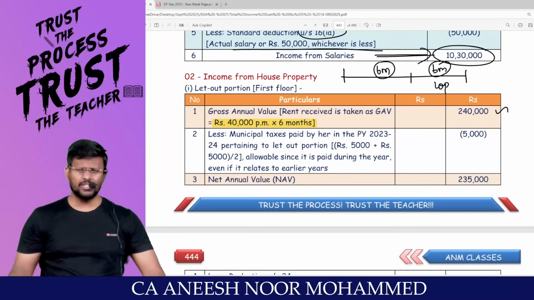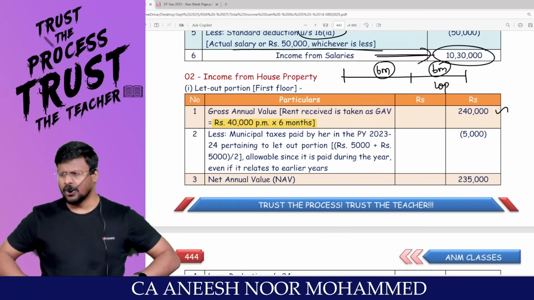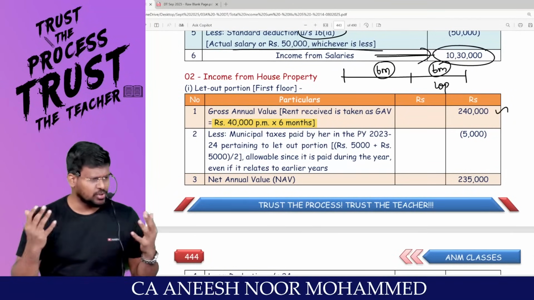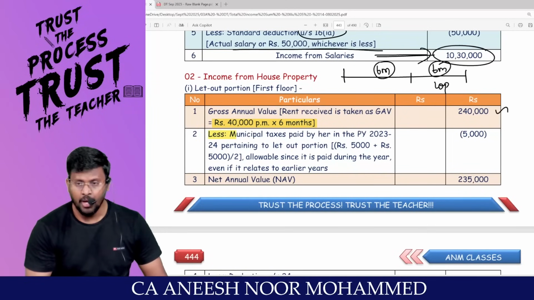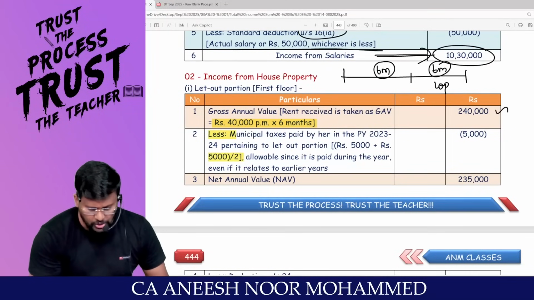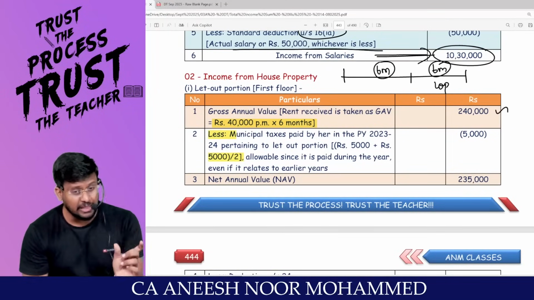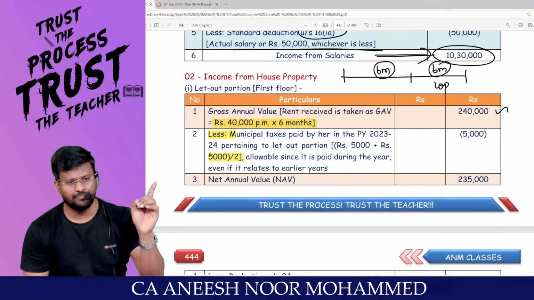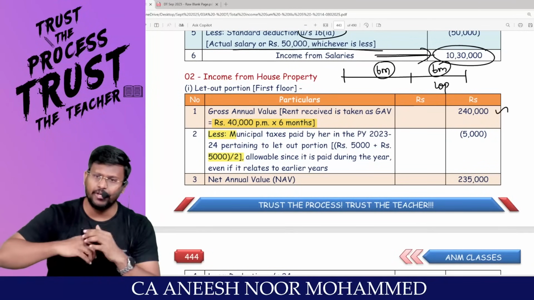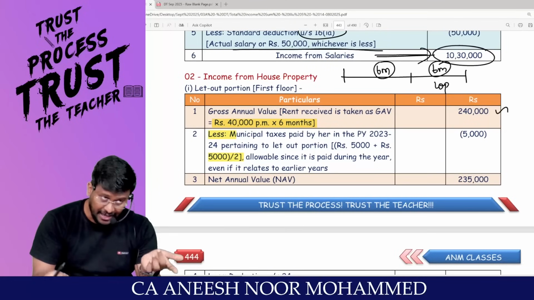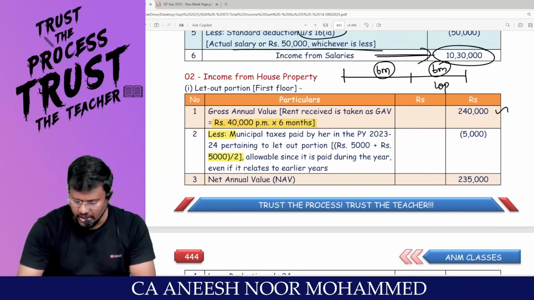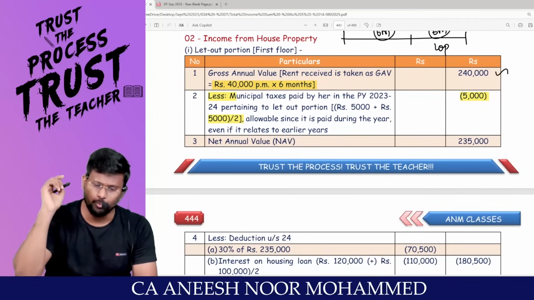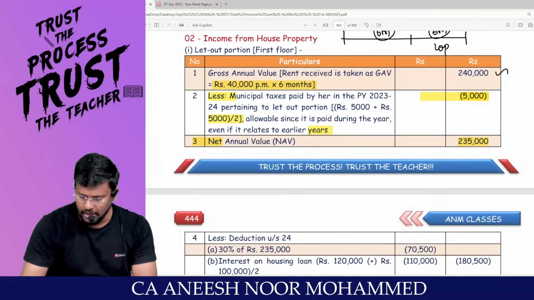I don't have the details of fair rent or municipal value, whichever is higher, or standard rent and whichever is lower. Those details are not given. Less municipal tax paid by her. Actually, total 10,000 rupees totally paid, right? 10,000 has been paid for the entire year. That is last year 5,000, current year 5,000. Total 10,000. That is for self-occupied portion and also for the let-out portion. So half of 10,000 can be claimed for the let-out portion. Easy. So NAV is 2,35,000.